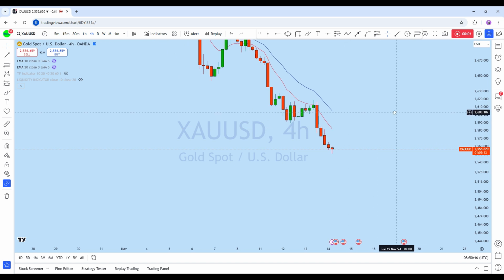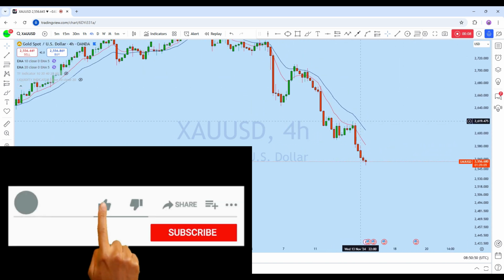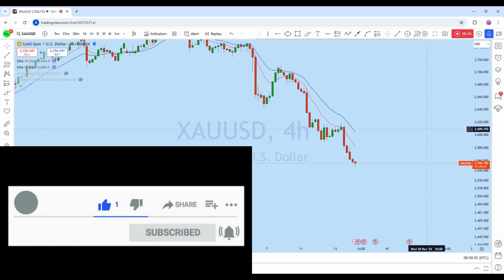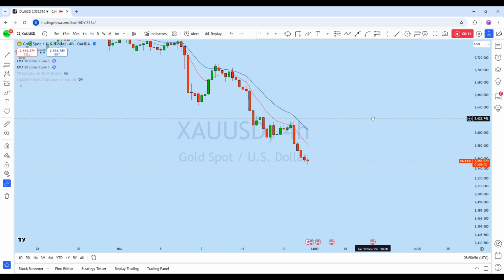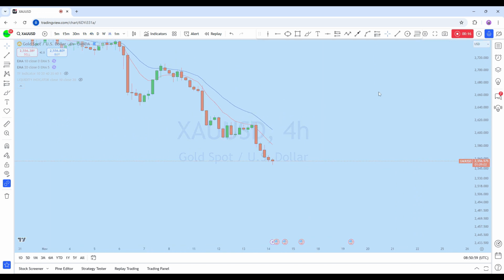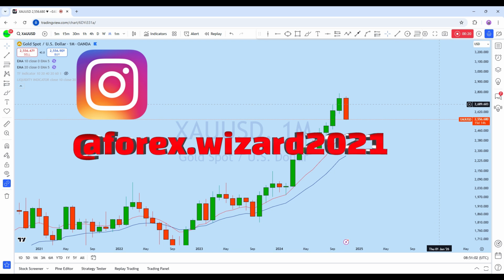So looking at XAUUSD, we can see that this market, as expected, started to drop in the major direction of the trend on the lower time frame. Now before we look at how we can trade, first let's quickly look at the highest time frame, looking at the monthly chart to see the overall picture in the market.